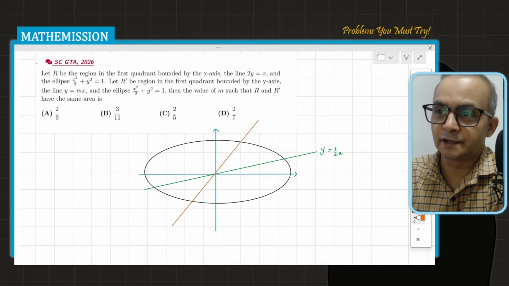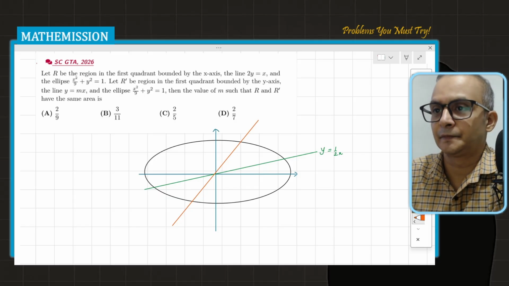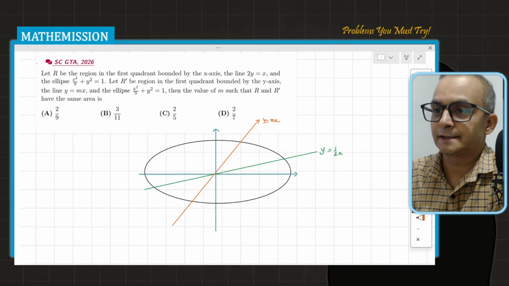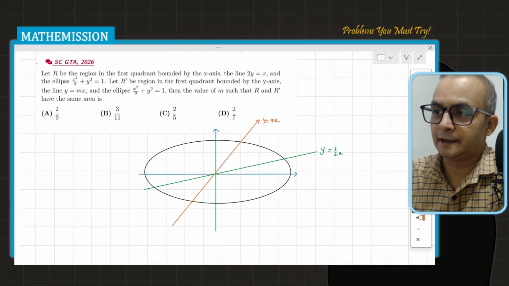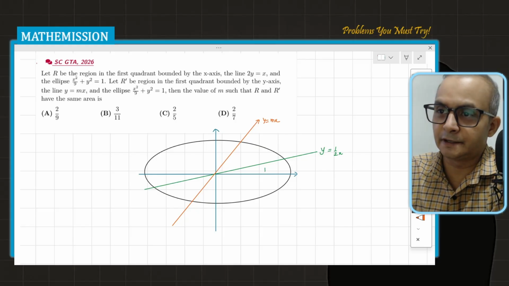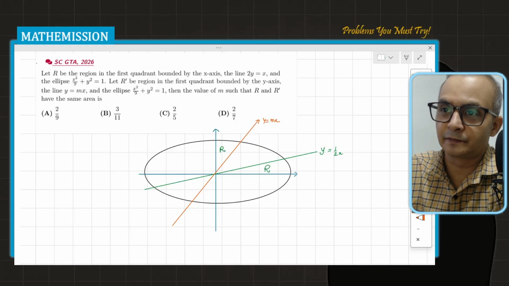Now what the question is demanding is this. The area R is this region here, and this is R dash.